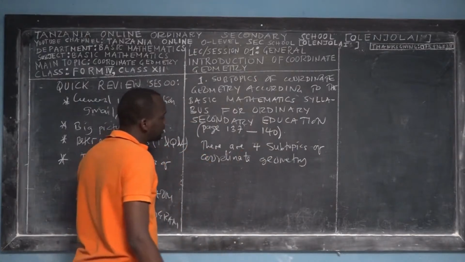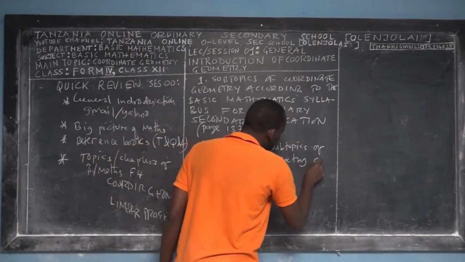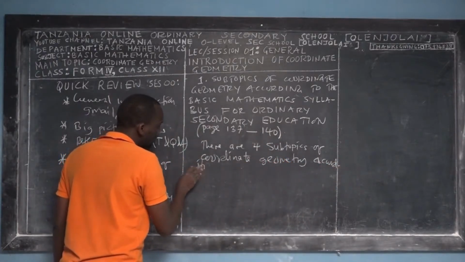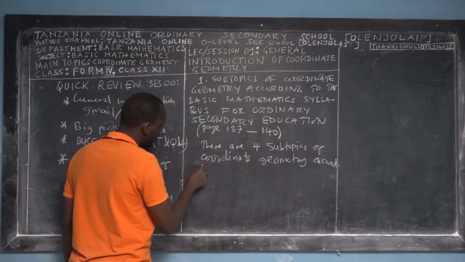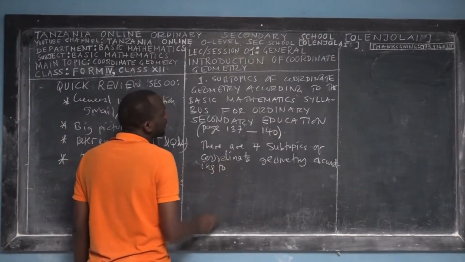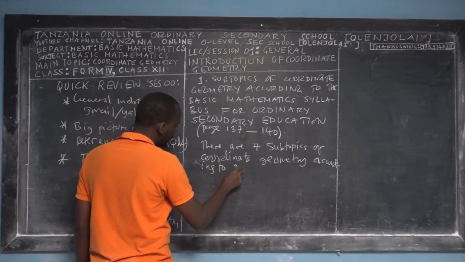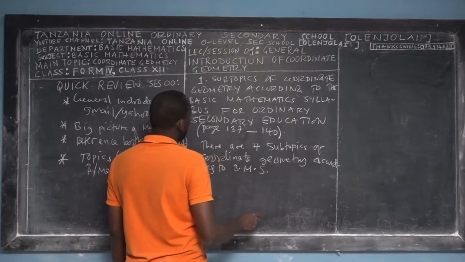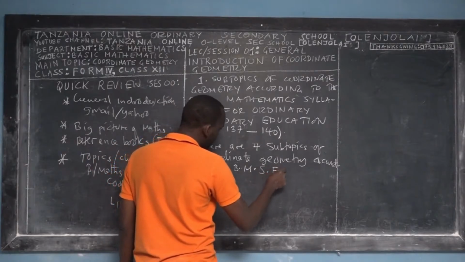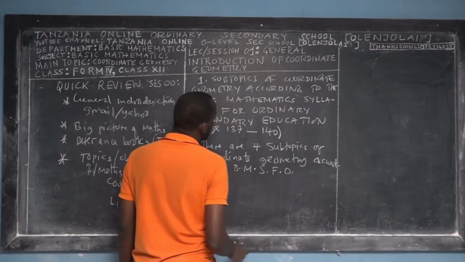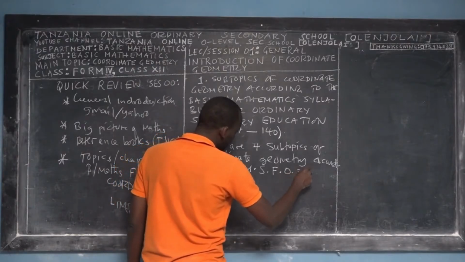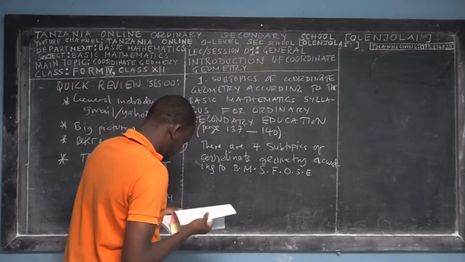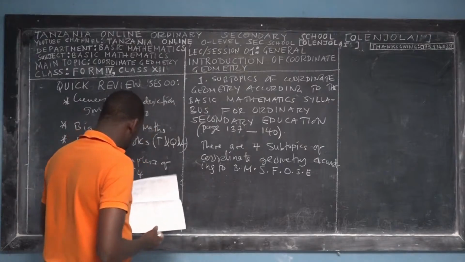So there are the four subtopics of coordinate geometry according to the basic mathematics syllabus for ordinary secondary education. Okay? So let us go. There are four subtopics, as we say.